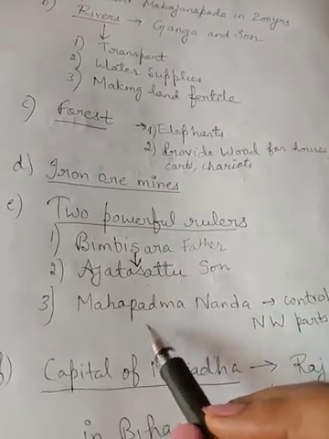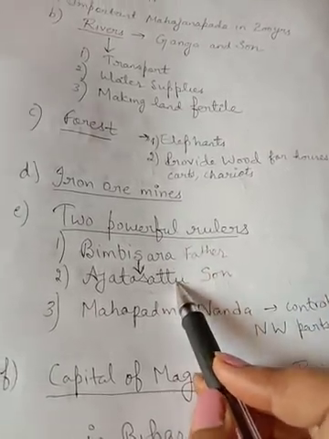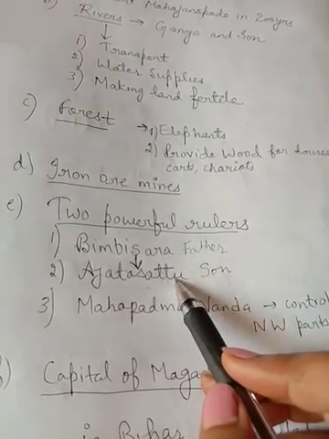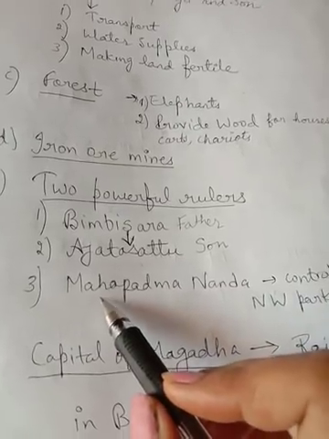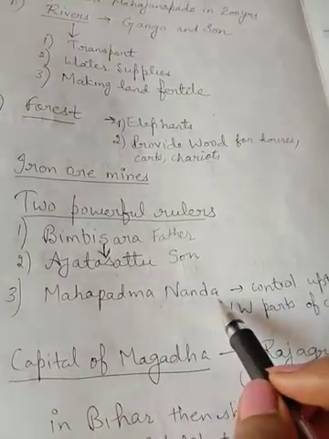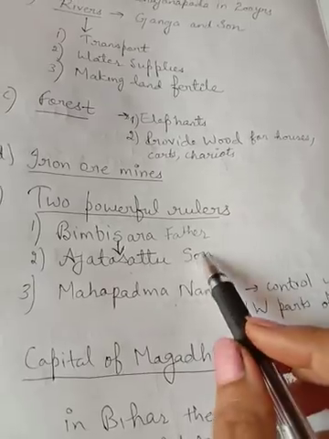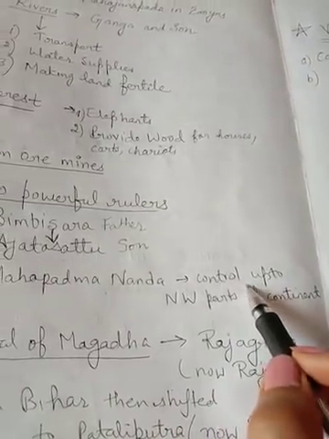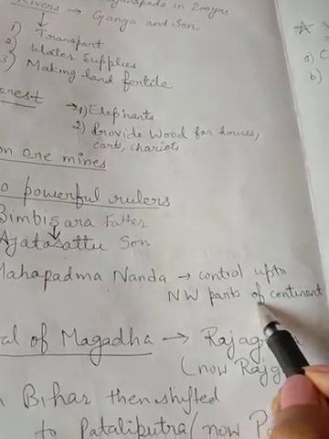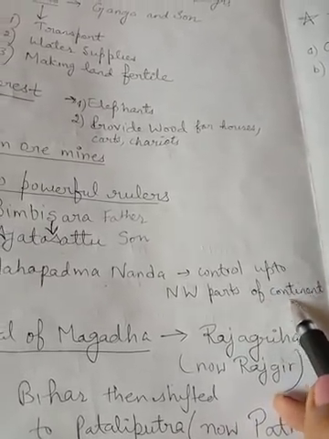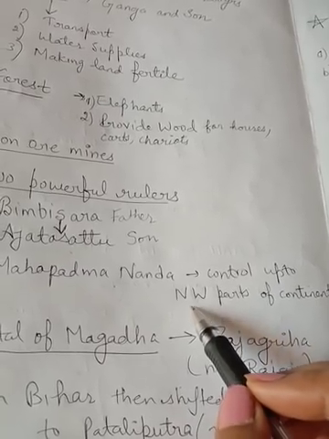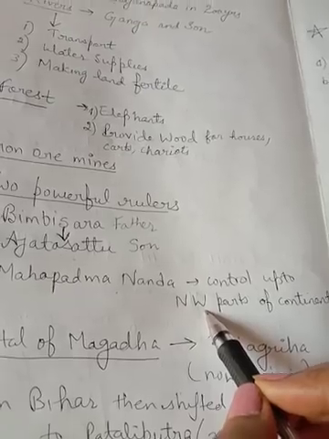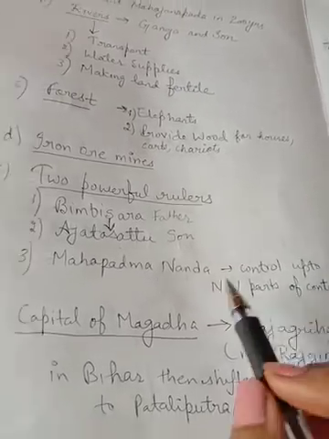Both of them conquered many Janapadas and maintained a powerful kingdom. The third was Mahapadmananda. He was also one of the most powerful rulers in Magadha, and his control extended up to the northwestern parts of the subcontinent, which today you can say is Punjab and Pakistan.